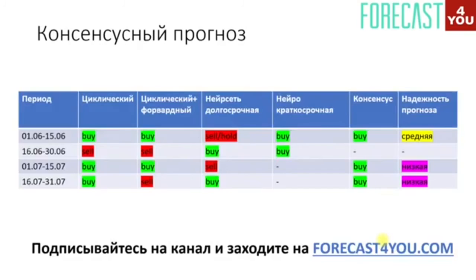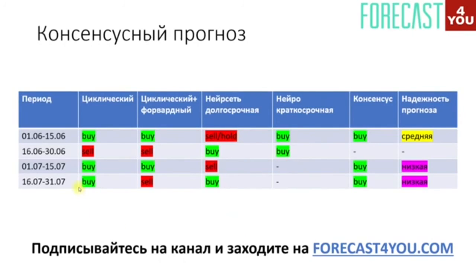For the first half of June, 3 out of 4 forecasts tell us to buy, while one forecast shows us a small sale or a holding position. In other words, there is no explicit signal to sell. And so the consensus forecast is to buy. Reliability of such a forecast is average, since 1 out of 4 isn't sure that there will be a growth phase.